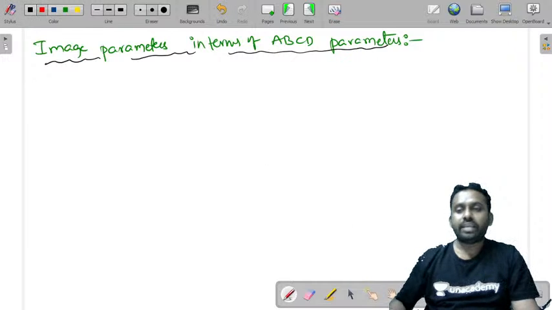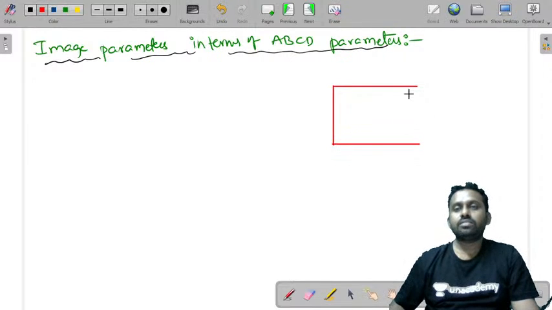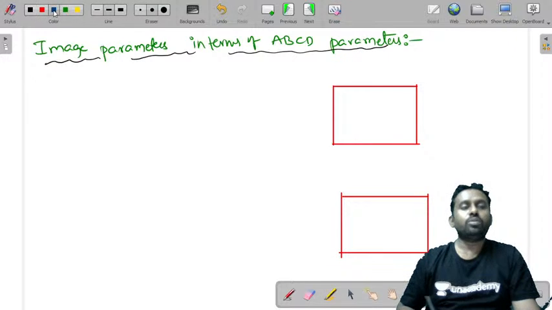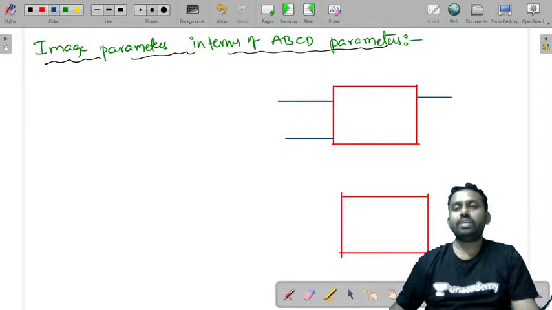Let me draw a circuit like this. So this is the network. This is the two-port network. I want to represent the pair of terminals at the input as well as at the output.